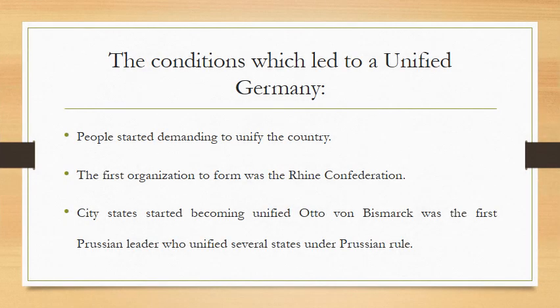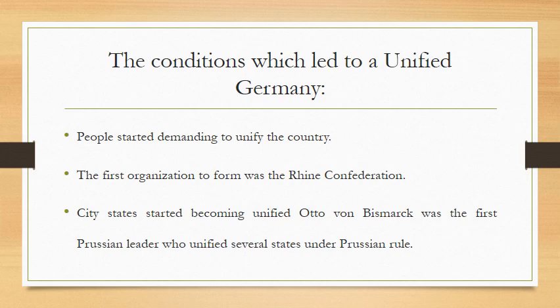The conditions which led to a unified Germany. After Napoleon's invasion of Germany, new forces started forming in the area. The first organization he formed was that of the Rhine Confederation, which combined several German states. The Germans fought the French and demanded a more unified Germany. Their demand failed, as several leaders could not achieve it.